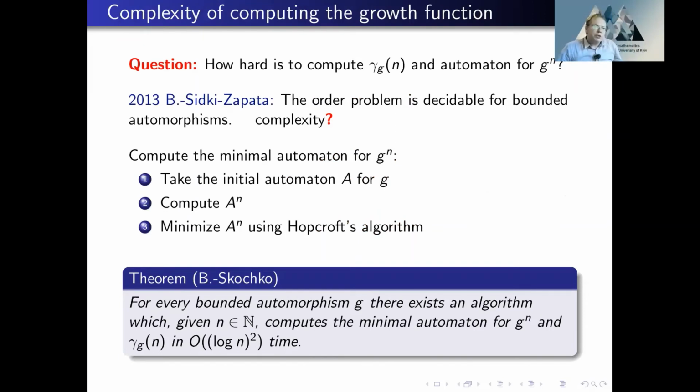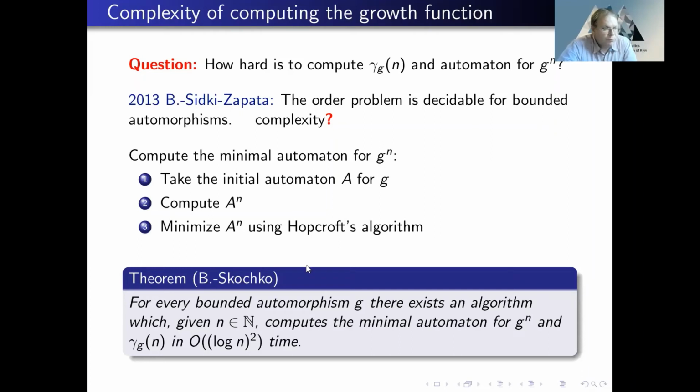So the next question was how hard it is to compute the growth function and the automaton representation for G in power n. In general, how would you compute the minimal representation automaton for G in power n? So we take the automaton, we can compute the nth power of this automaton and then minimize it. However, when you compute A in power n, you'll get an exponential number of states, exponential in n. So it will be double exponential in the size of the input. And after that, you still need to minimize it.